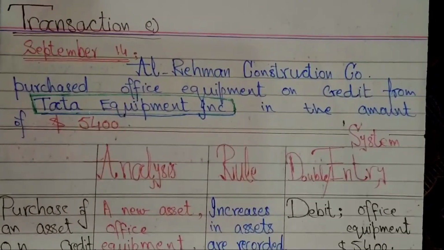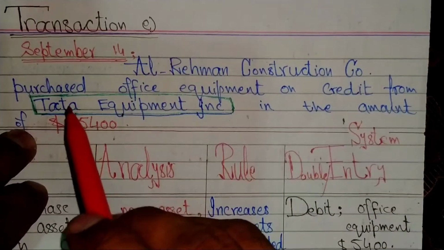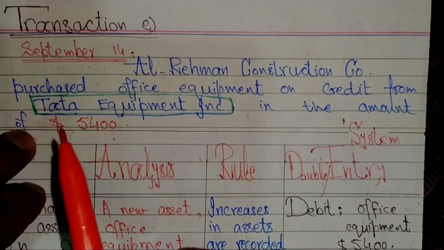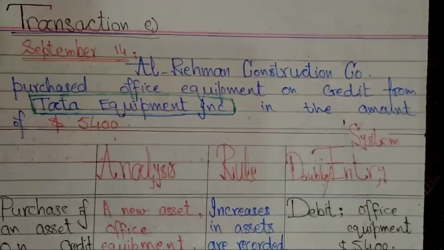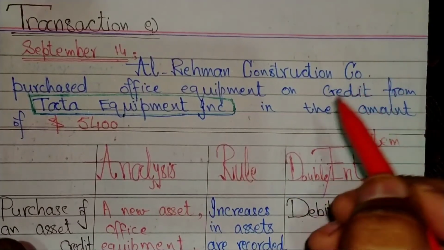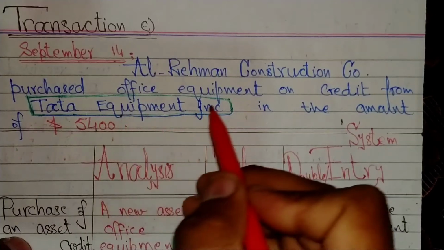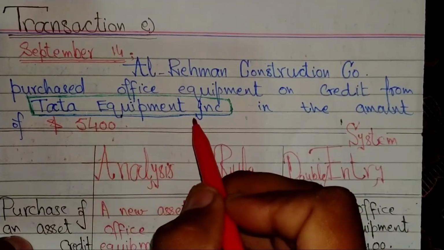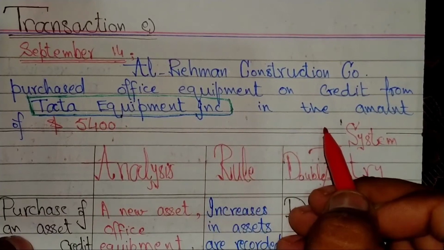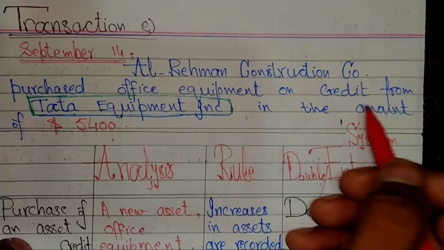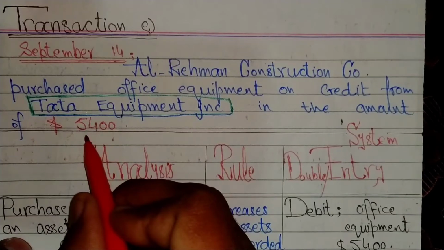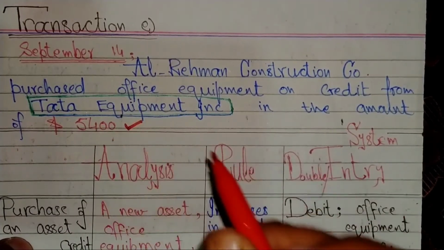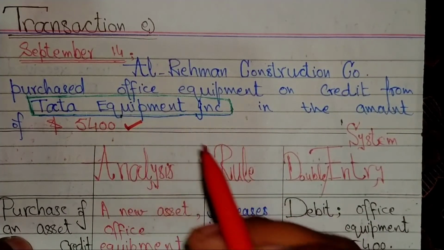After completing transaction D, the next transaction, E, is here. On September 14, 2006, Ar-Rahman Construction Company purchased office equipment on credit from Tata Equipment Incorporation in the amount of $5,400. Do you understand the statement of this transaction?